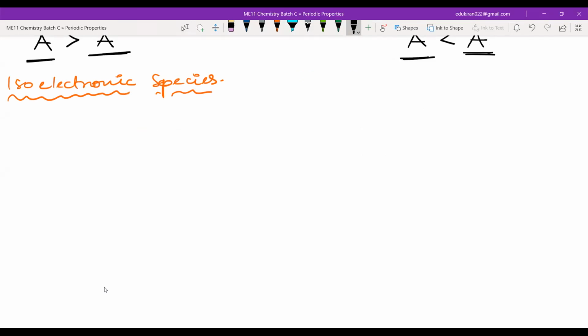What are these isoelectronic species? The ions, and this ion can be cation or anion both.